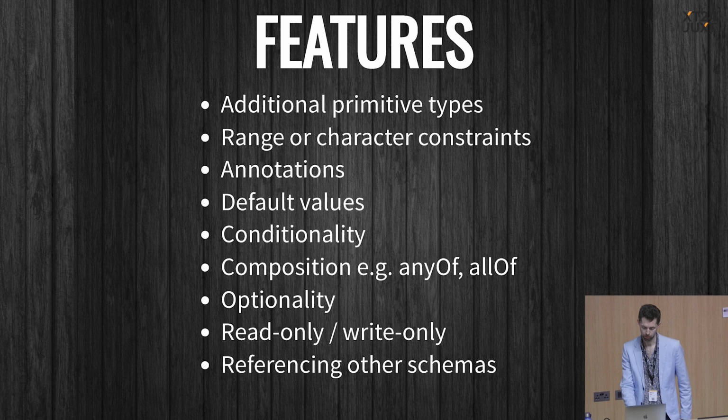And we can even represent quite complicated things by using conditionality. We can compose schemas together with an anyOf, an allOf, or a oneOf. Suffice to say that regardless of how complicated your data structure, JSON schema probably has a way of representing that.